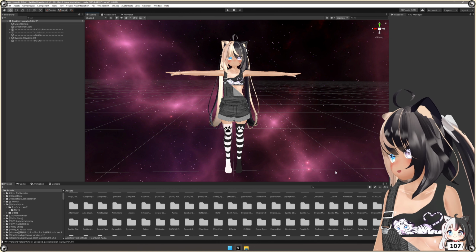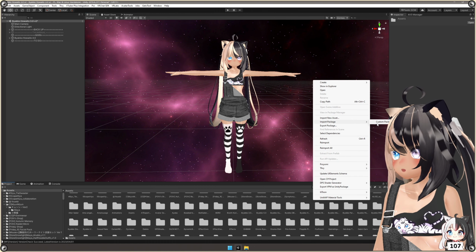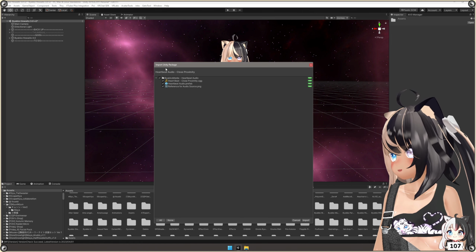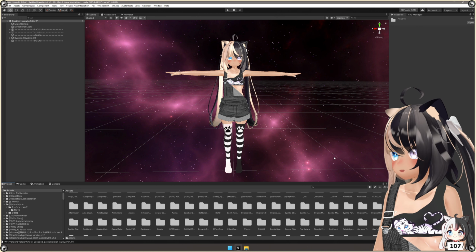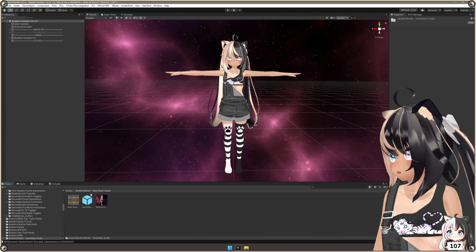This is fairly simple to set up. First, you import the package that you just purchased. So go right ahead and go into import package. You'll see this screen right here. You'll hit import. After it's done importing, you will go to the folder that it created called Byakko Media Heartbeat